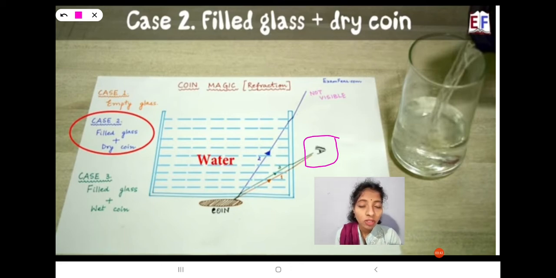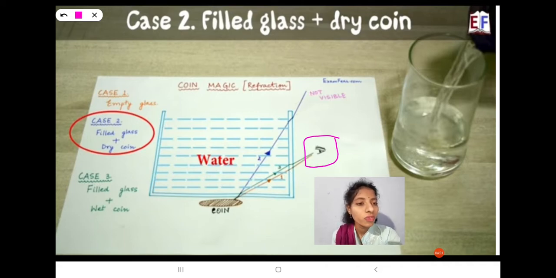When we fill the glass with water, the medium is changed. Before, we observed glass medium and air medium. This time we observe three different mediums: glass medium, air medium and water medium.